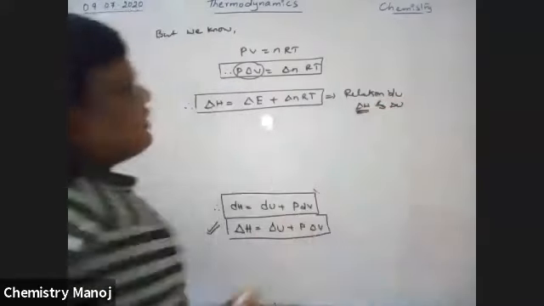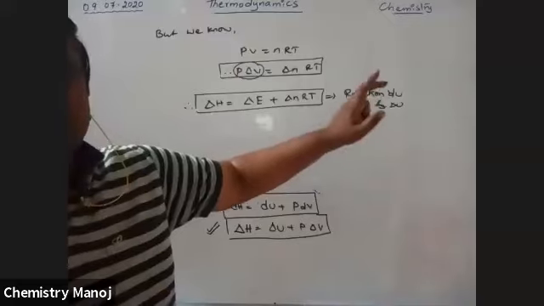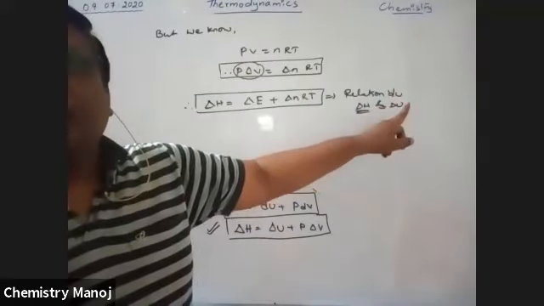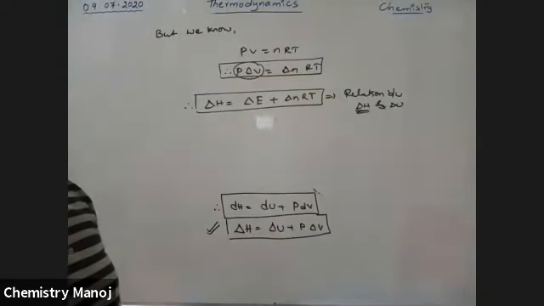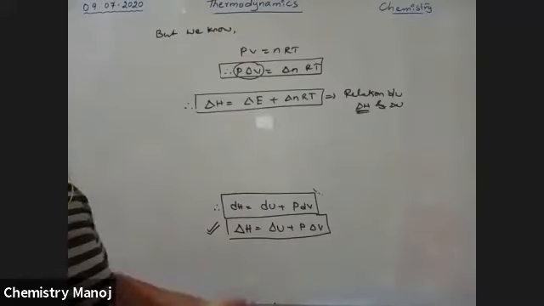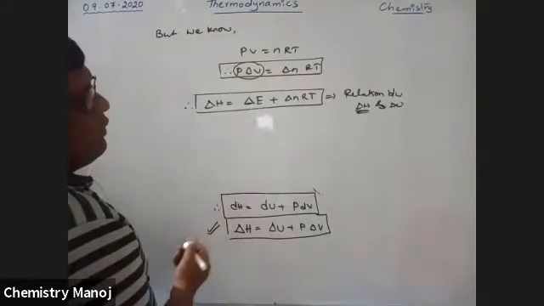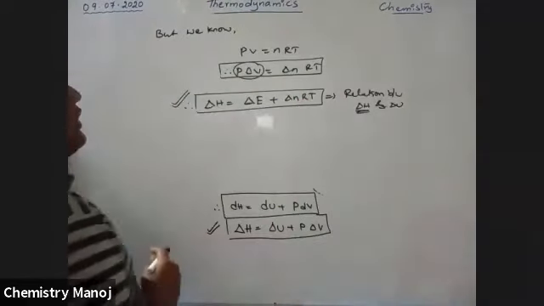So what is delta H? That is the change in enthalpy, the heat content of the system at constant pressure. What is delta U? That is the change in internal energy, the heat content of the system at constant volume. So here is the relation between delta H and delta U.